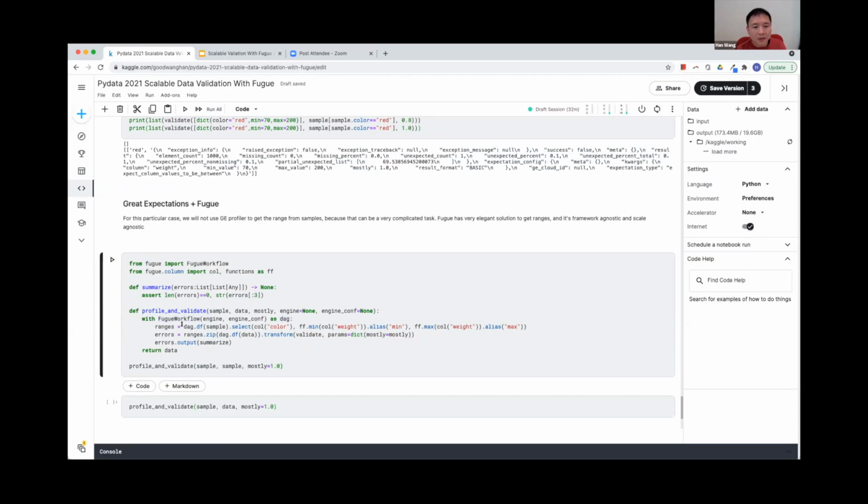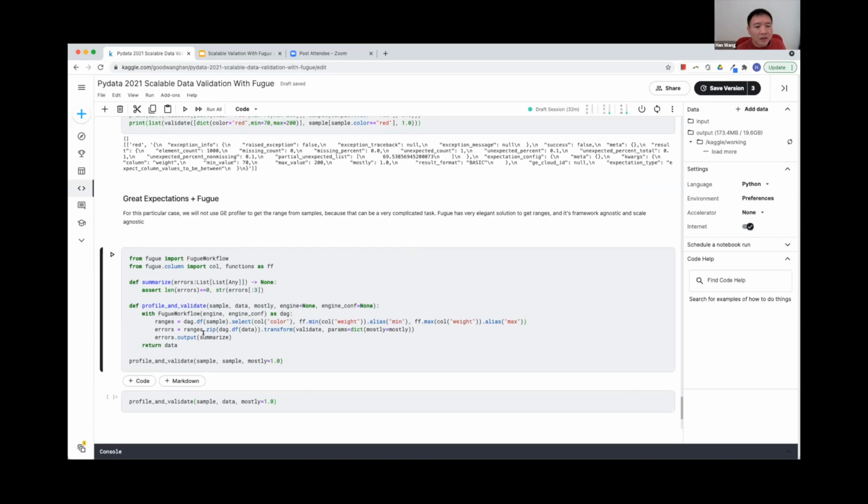And the first step, we just need to bring the data frame into the workflow. And then we want to select color and min and max of weight. So actually, this is a group by color and to get min and max of weight. This constructs the ranges that we found in the previous sections, but it's in the data frame format, so it's fully scalable, no matter how many partitions, how many colors you have.